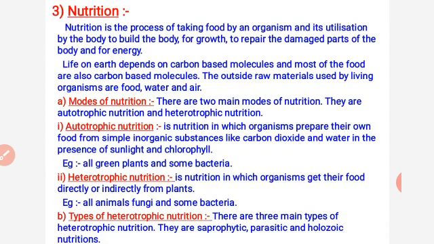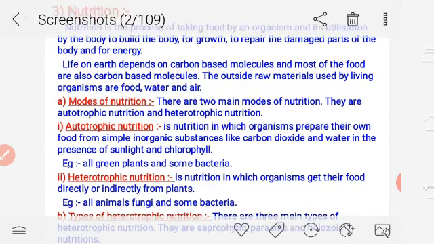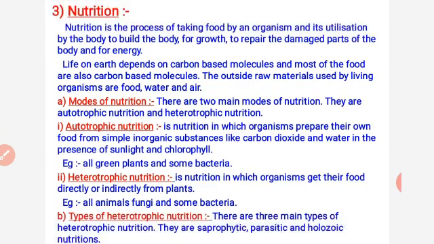Now, first of all, the types of heterotrophic nutrition. There are three main types of heterotrophic nutrition: saprophytic, parasitic, and holozoic. There is another part also, that is symbiotic.